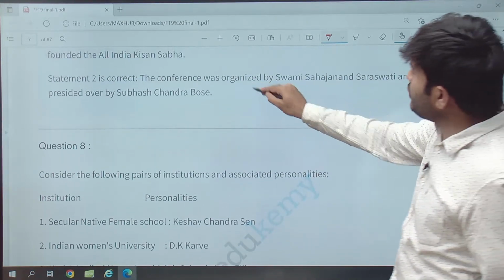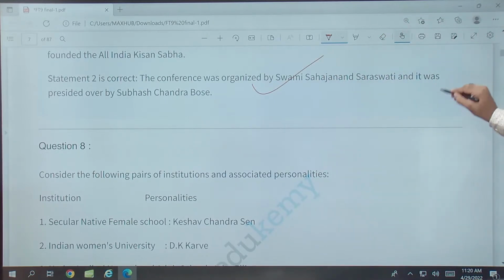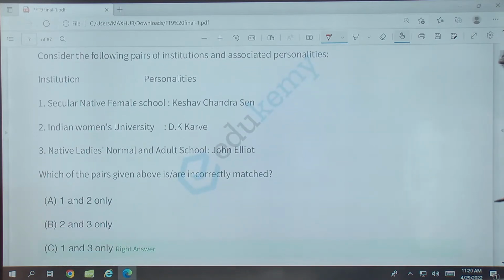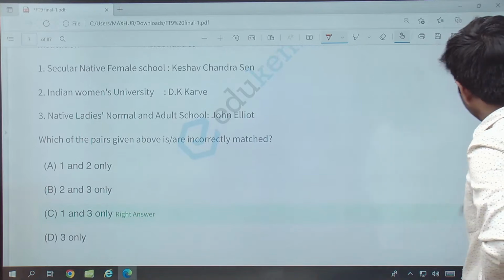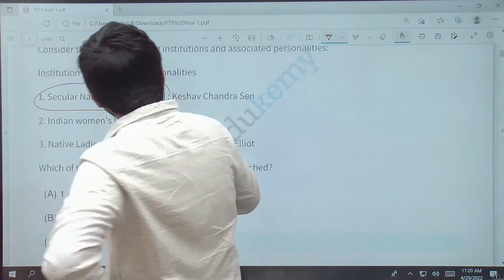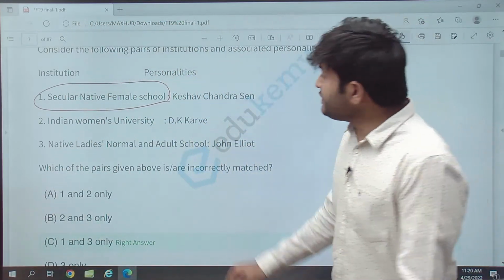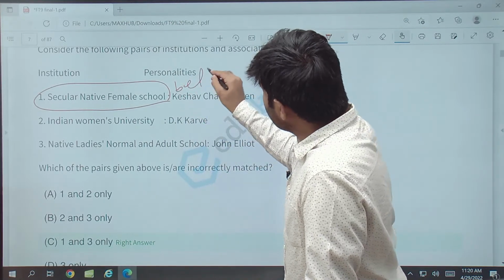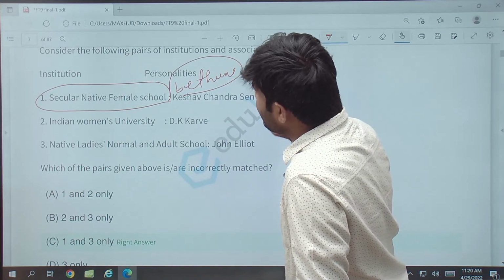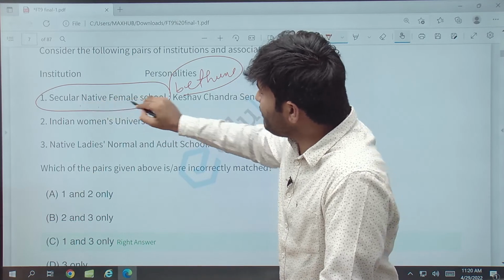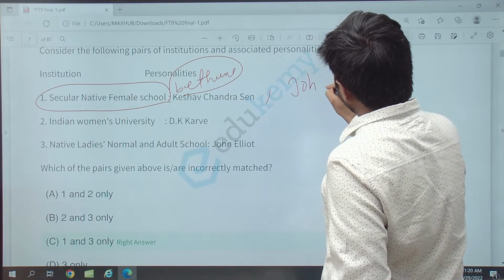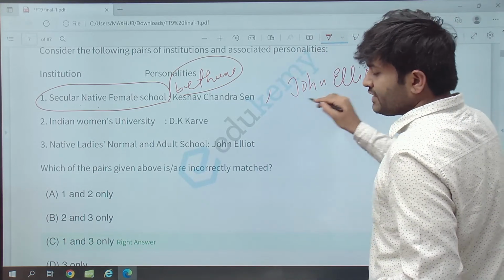Okay, so the conference was organized by Swami Sahajanand Saraswati and presided by Subhash Chandra Bose. Now, this Secular Native Female School, what is this? This is nothing but the Bethune School, which later came to be known as the Bethune School. So Keshab Chandra Sen is not related to this school, but who is associated? We have John Eliot, who is associated with this.